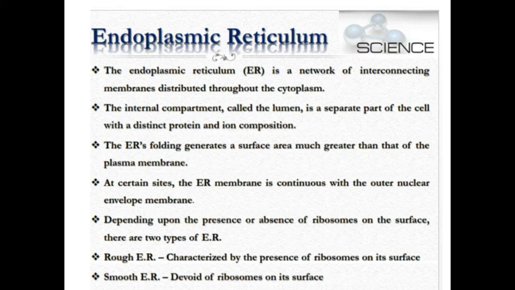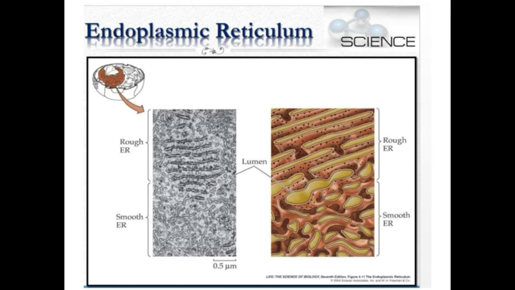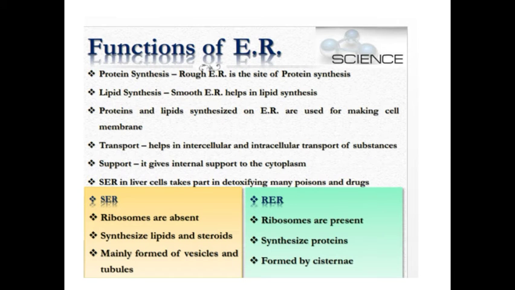This is quite different. We'll see the function of this later. This is the structure of the endoplasmic reticulum, as you are seeing, both the rough and the smooth endoplasmic reticulum. These endoplasmic reticulum help to interconnect the other organelles inside the cell. So let us move to the functions of the endoplasmic reticulum. Some functions are there.